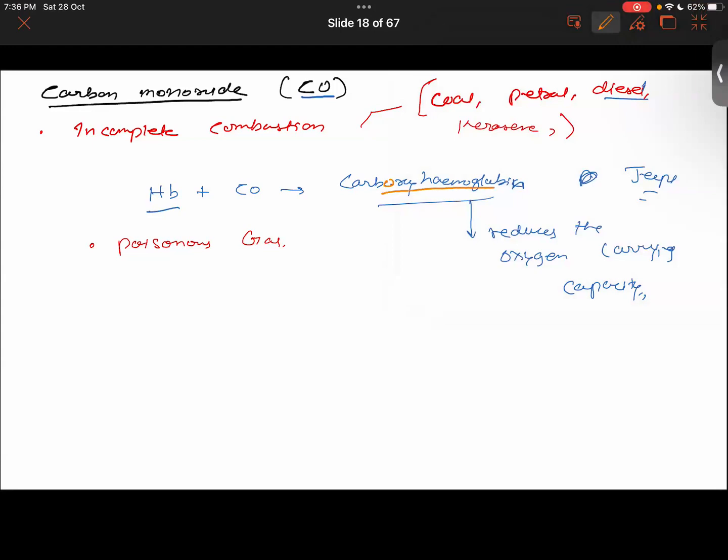Formation of oxyhemoglobin, but now it's carbon monoxide, thereby carboxyhemoglobin is formed, right? So due to this, blood will not be able to carry sufficient oxygen to our body parts, right? So this lack of oxygen will cause respiratory problems. It can also lead to suffocation, exactly. Suffocation भी हो सकता है इसकी वजह से, right?